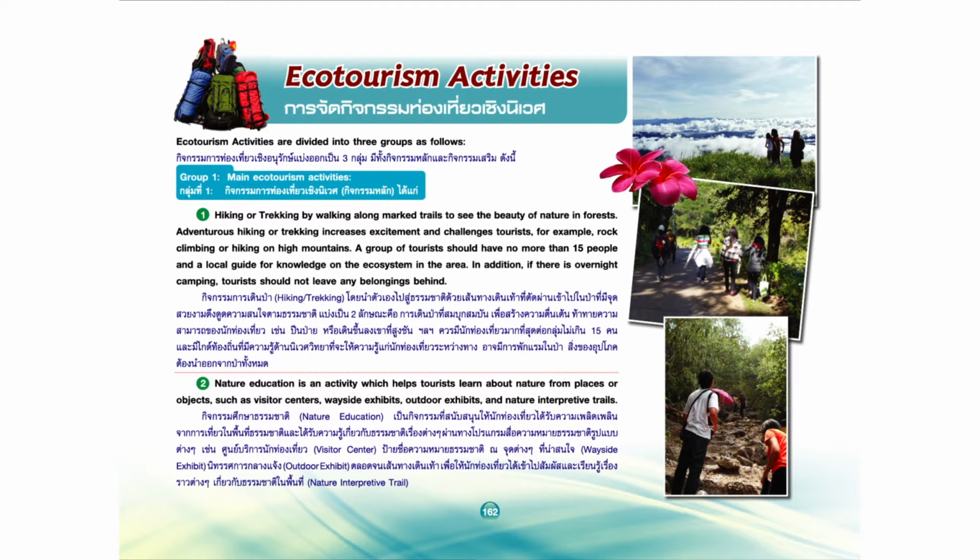Activities for ecotourism are divided into 3 groups as follows. Group 1. Main activities for ecotourism. 1. Hiking or trekking by walking along marked trails to see the beauty of nature in forests.